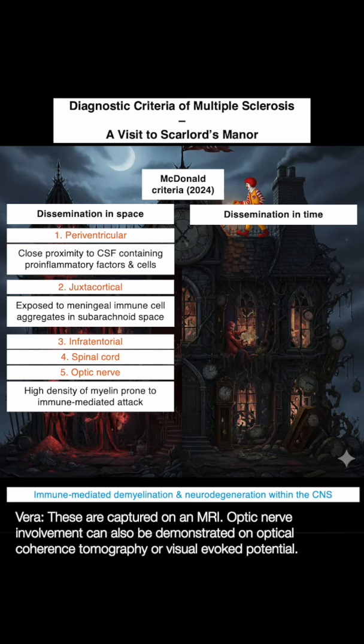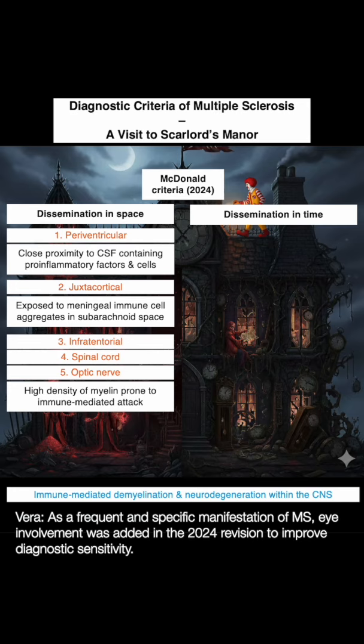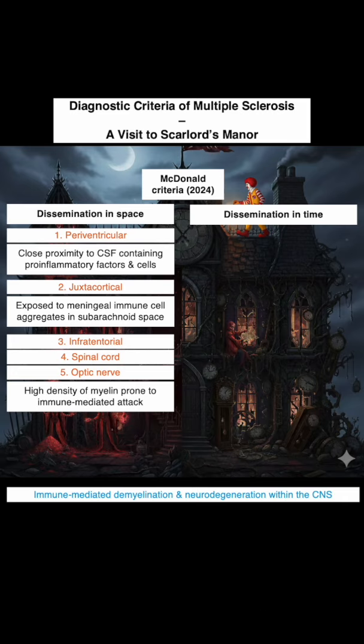These are captured on an MRI. Optic nerve involvement can also be demonstrated on optical coherence tomography or visual evoked potential. As a frequent and specific manifestation of MS, eye involvement was added in the 2024 revision to improve diagnostic sensitivity. Scarlord stands the test of time.